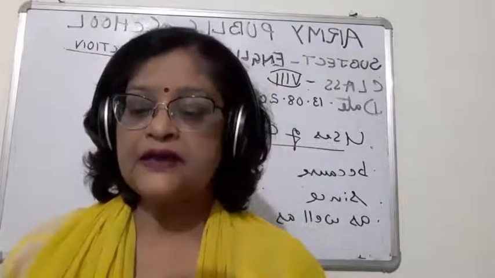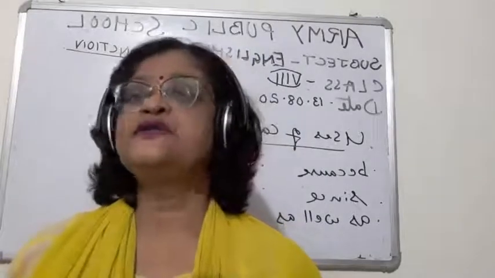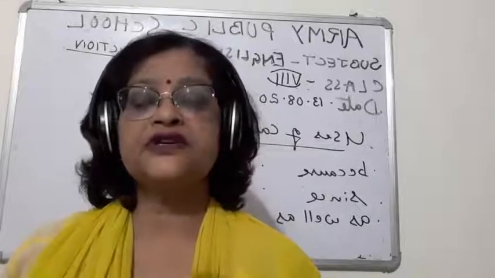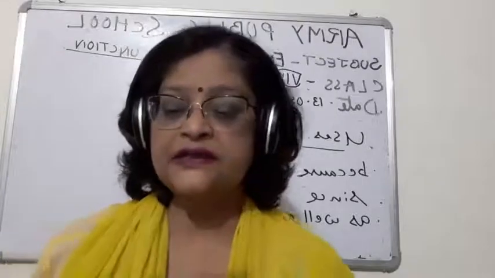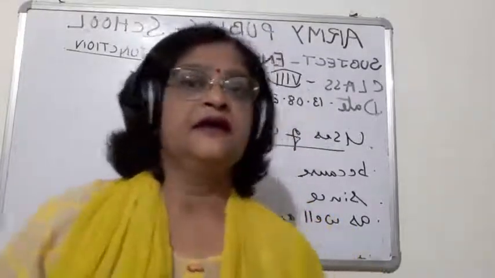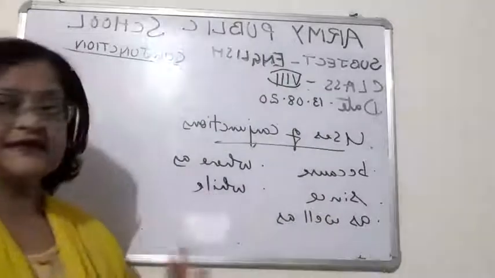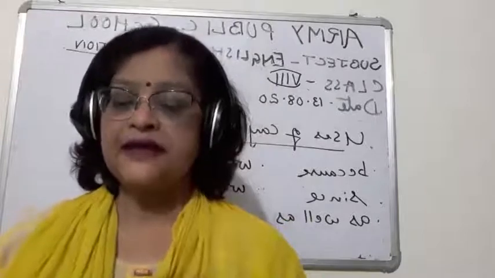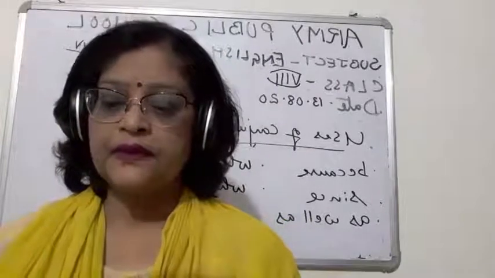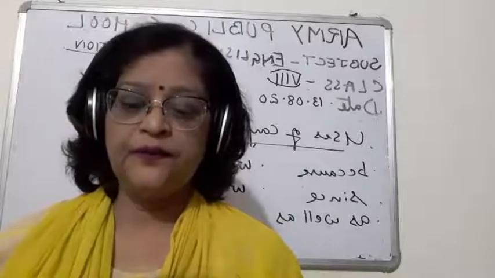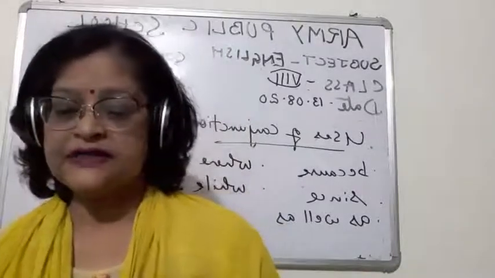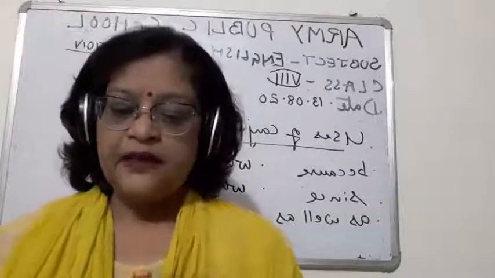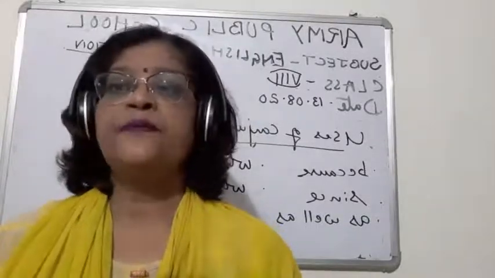It is related to conjunction of time as well as conjunction of contrast. First I will be telling you about the conjunction whereas. Whereas will also come under contrast. Contrast means, children, opposite nature.